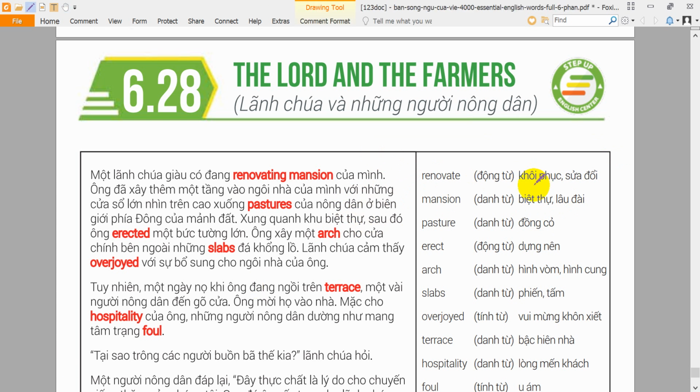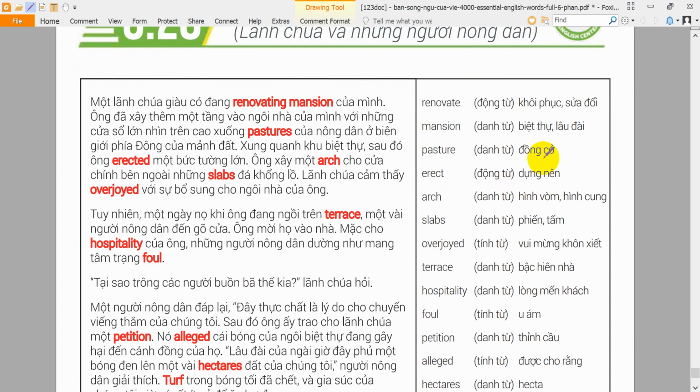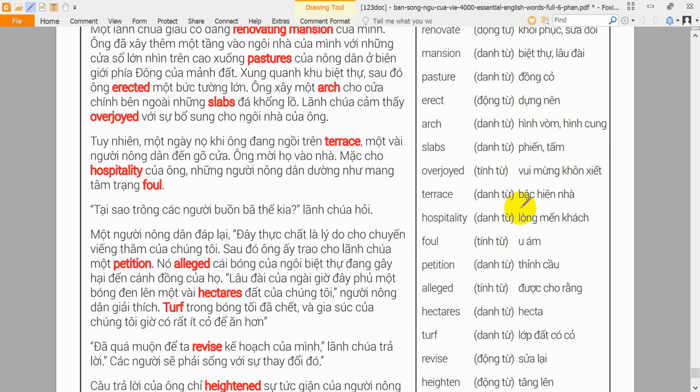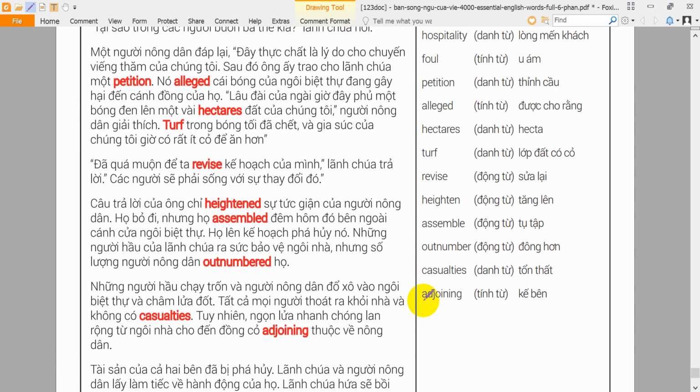Unit 28. Word list. Adjoining. If something is adjoining, it is next to or joined with a building or room. I couldn't sleep because the people in the adjoining room were loud.